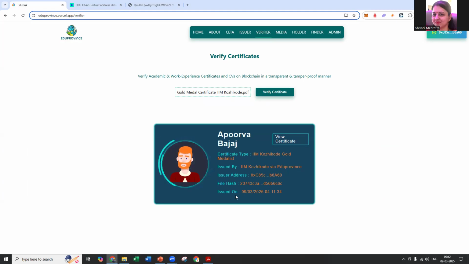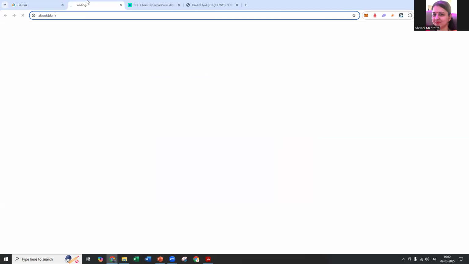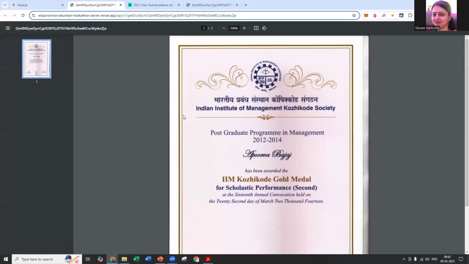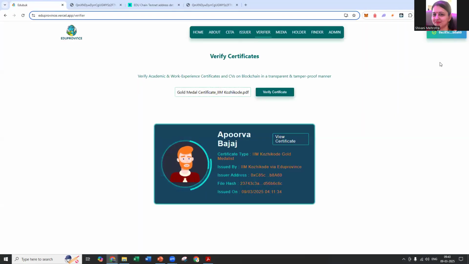The file hash is the same and it is issued on 9/3/2025. So the date is also clearly visible, when it was issued and also the time. There is also a timestamp by UTC, that is 11:34. We can click on view certificate now. So here is the exact copy of the certificate which was uploaded.